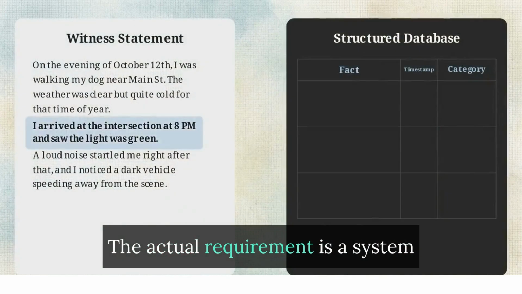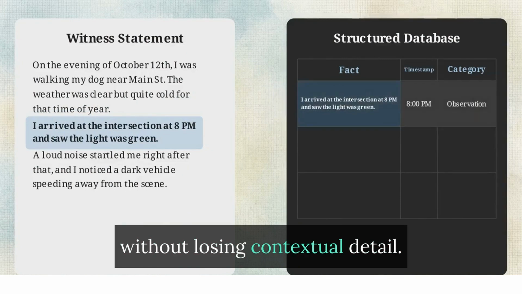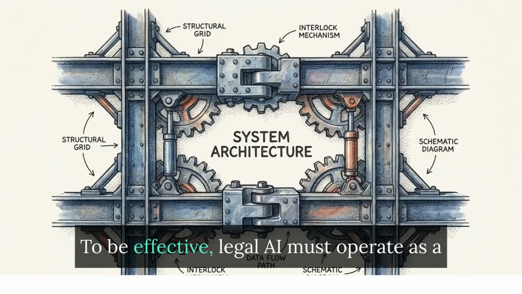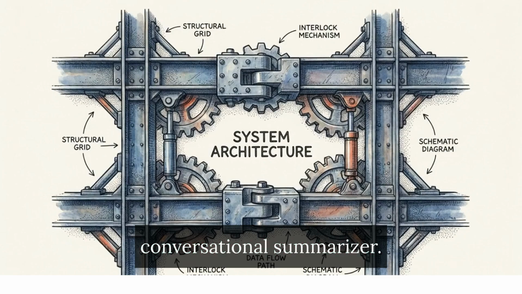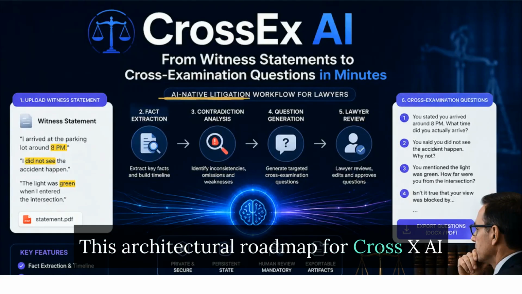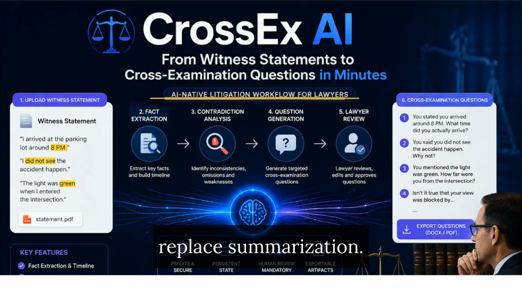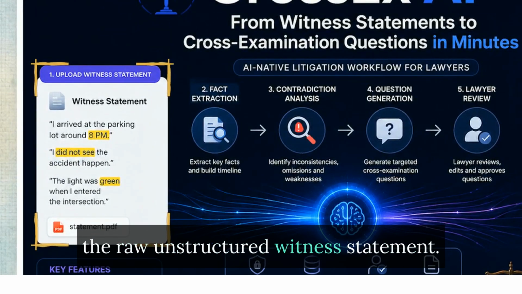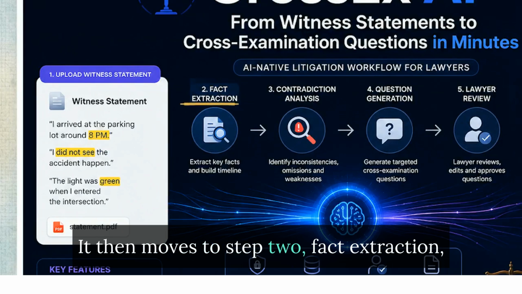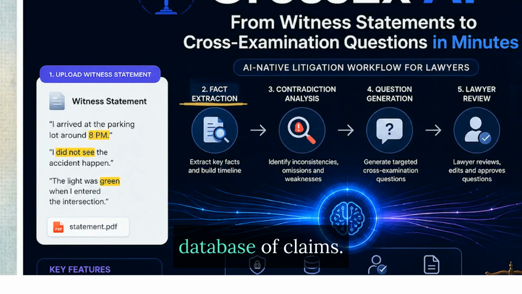The actual requirement is a system capable of extracting and structuring data without losing contextual detail. To be effective, legal AI must operate as a deterministic data extraction engine, not a conversational summarizer. This architectural roadmap for CrossEx AI is a structured workflow designed to replace summarization. The process begins at step 1, ingesting the raw, unstructured witness statement. It then moves to step 2, fact extraction, converting narrative text into a structured database of claims.